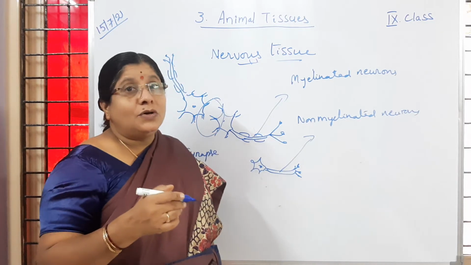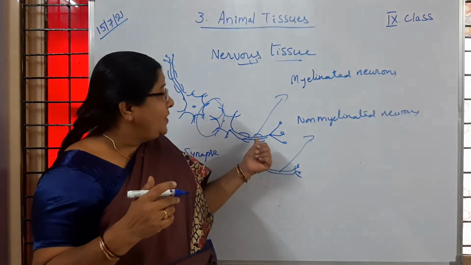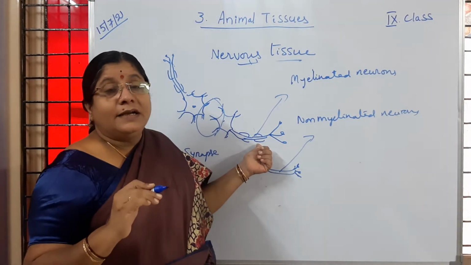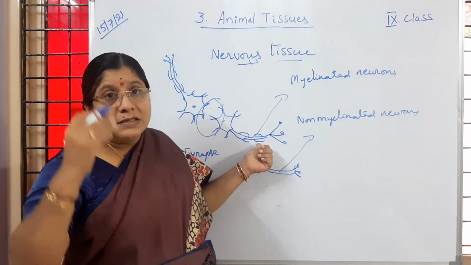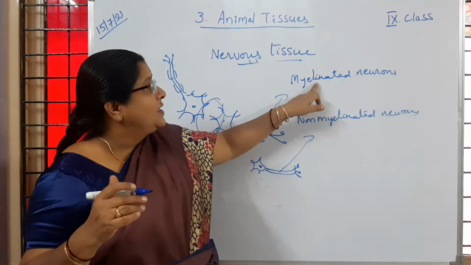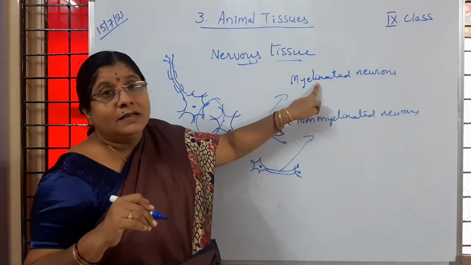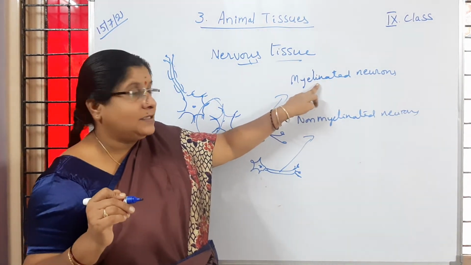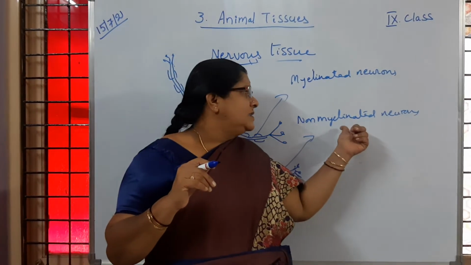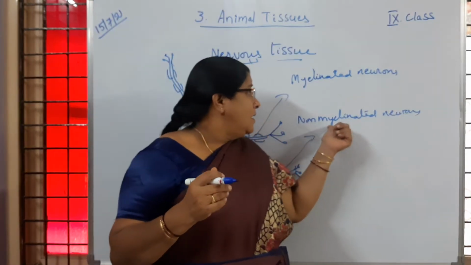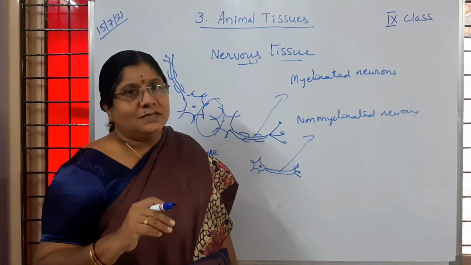So here also in our body the information is reaching at a faster rate and it prevents the breaking of the information pass. Is it clear to children? That is because of the myelin sheath which is present on the axons of neurons. If myelin is not there, then they are called non-myelinated neurons. Is it clear to you?